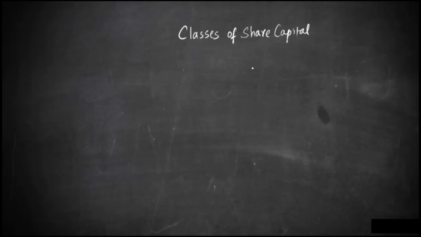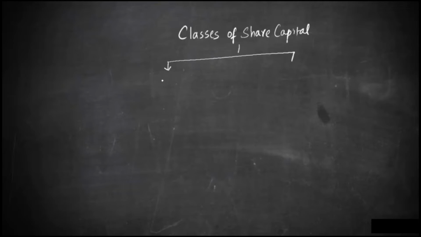Let's understand what are the classes of share capital. We know that share capital is nothing but the money raised from the owners and from another group who are not directly the owners, but are called preference shareholders. So share capital is basically money raised from those two groups. So the classes of share capital can be divided into two.